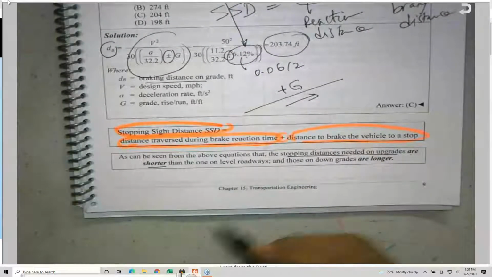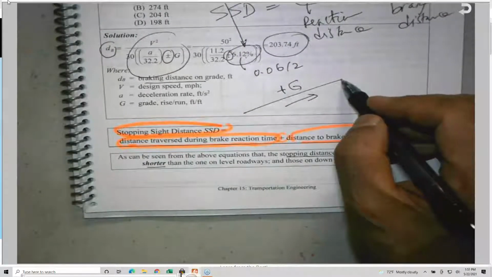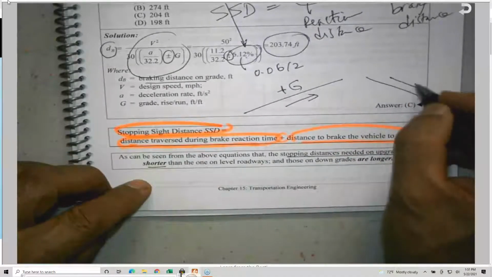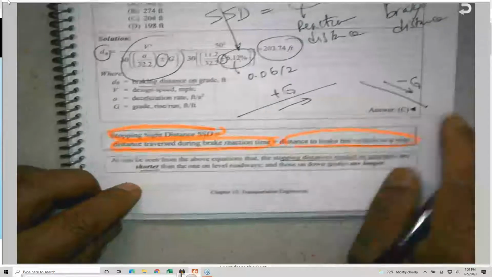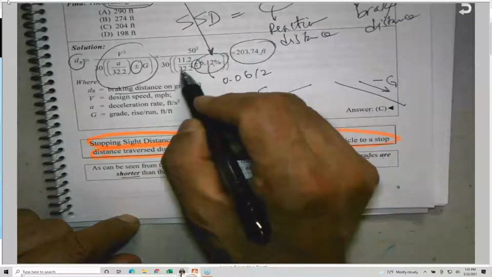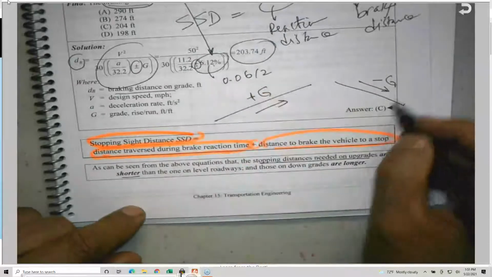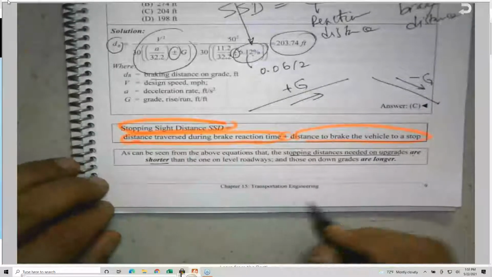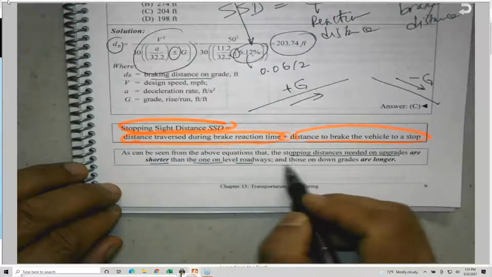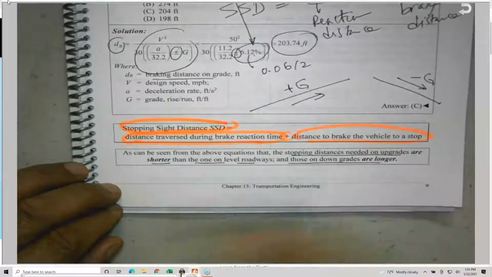And this is expected because I'm going uphill, so I need a shorter distance. While if I have a negative grade, so this is negative, so I'm subtracting, so the denominator is getting smaller, so the stopping sight distance will go up. Okay, upgrades are shorter than the one on level roads, and those downgrades are longer.